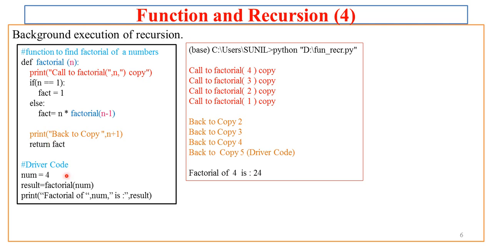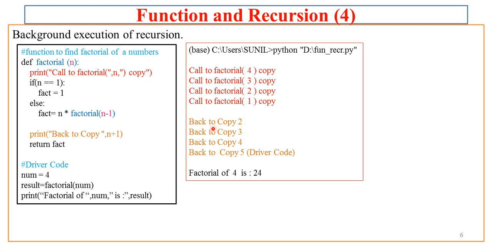Now if I give a call to the function, it will take num equal to 4, then there will be a call to the factorial of num equal to 4 function, and it will generate how many copies? 3 more copies, rather 4 copies. It will first generate factorial 4, then factorial 4 will generate factorial 3, factorial 3 will generate factorial 2, factorial 2 will generate factorial 1, and after termination of the last copy, it will get back to factorial 2, get back to factorial 3, get back to factorial 4, and it will get back to the original program.